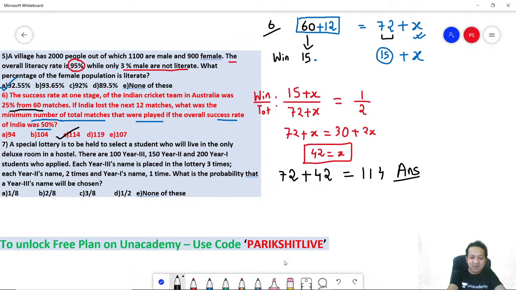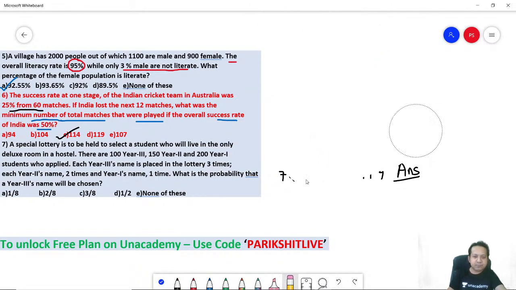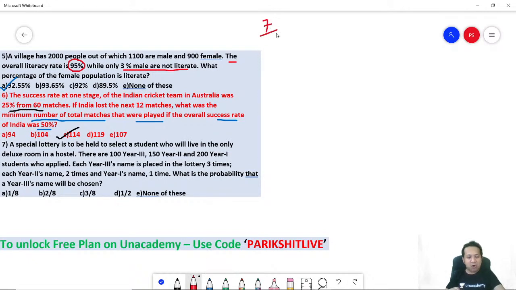Let's go to number 7. Okay. A special lottery is to be held to select a student who will live in the only deluxe room in a hostel. There are 100 year 3, 150 year 2 and 200 year 1 students who applied. Let's write down. So you have got year 1, year 2 and year 3. So these are the data given in the question.